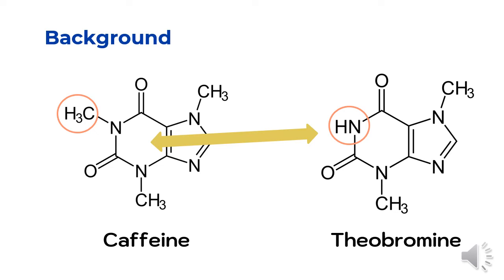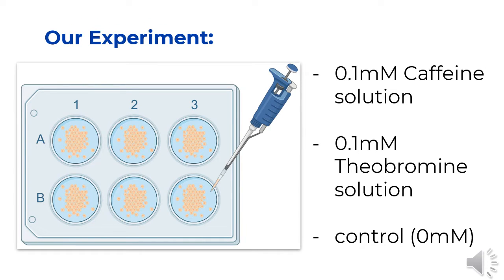We conducted our experiment in order to compare the cytotoxic effects of caffeine and theobromine on HEK293a cells to see whether or not theobromine has a significantly weaker effect, making it safer than caffeine. For our experiment, HEK293a cells were cultured and were transferred to two 6-well plates with approximately 100,000 cells in each plate. Solutions of caffeine and theobromine with a concentration of 0.1 millimolar were made, and into the 6-well plates, the 0.1 millimolar solution and the control solution were added. The solution in each well got mixed with DMEM that contained DMSO to solubilize the substances.